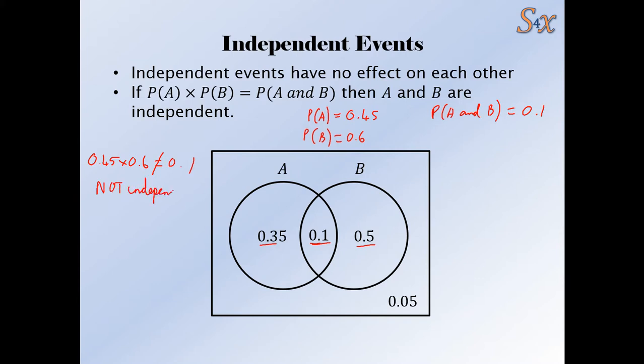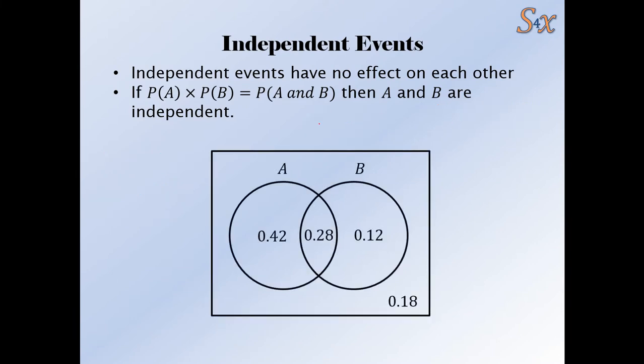So these are not independent because that equation doesn't work. That equation only works if events are independent. So these two events are not independent, okay? Because 0.45 times 0.6 doesn't make the probability of A and B. It actually gives us a completely different number. Okay, so that's an example of not independent events.